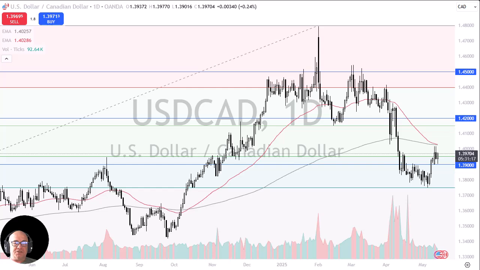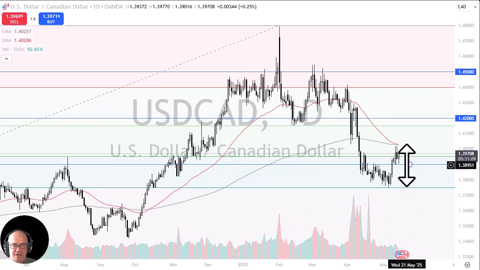The US dollar initially pulled back just a bit against the Canadian dollar during the trading session on Wednesday, testing the 1.39 level, but we have seen buyers come back into this area, which has a certain amount of market memory attached to it, so a bounce from here makes quite a bit of sense.